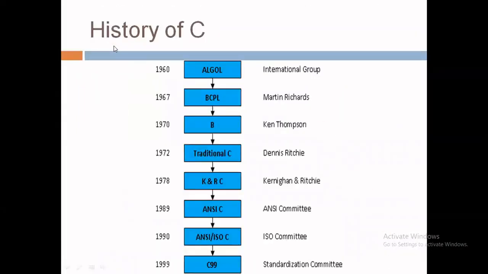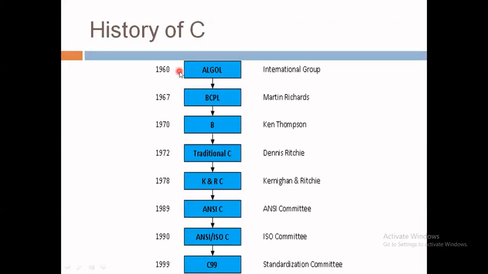Now let's move towards the C language, and first of all we will see the history of C language. This particular picture represents the history of C language. As we can see from this diagram, from the 1960s the evolution of programming languages had already started.